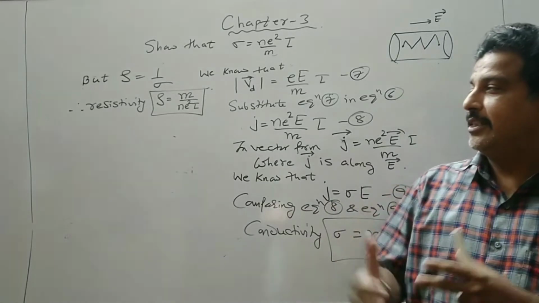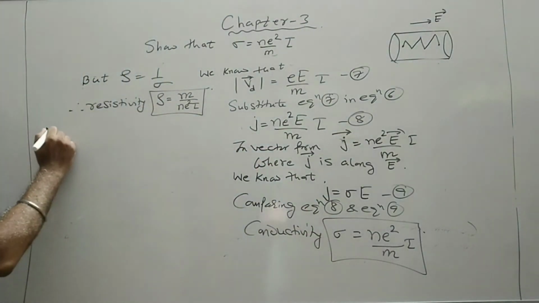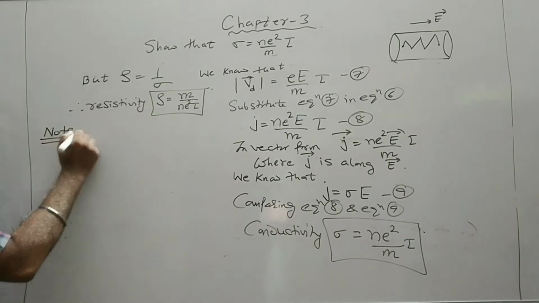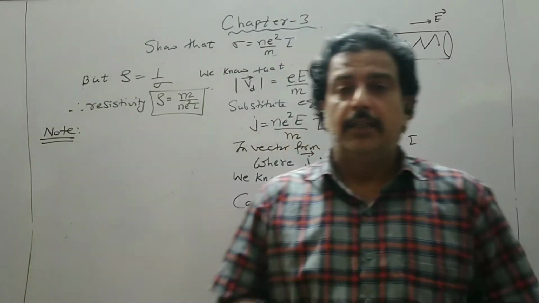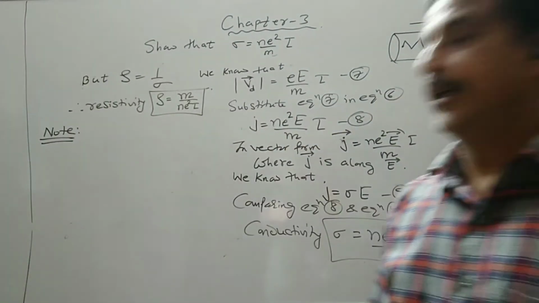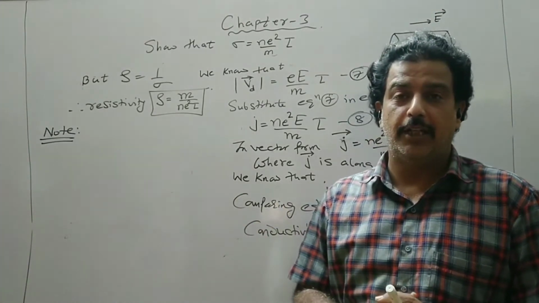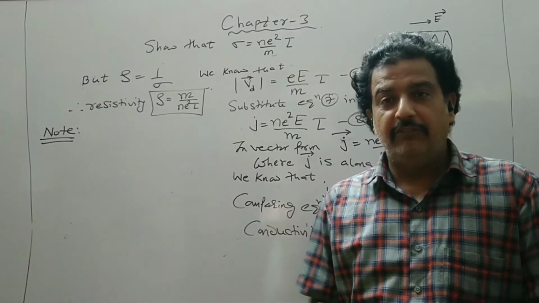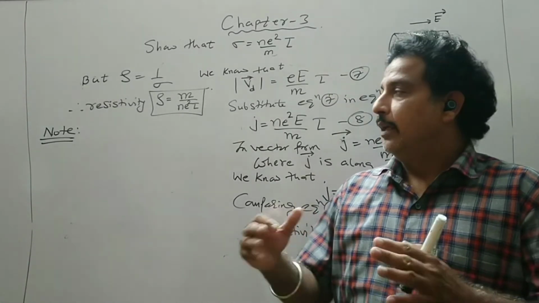So how the resistivity changes? Now let us remember this note. We have said earlier that resistivity does not depend on the length and the cross-sectional area of a conductor. In fact, it depends on the temperature and the pressure.